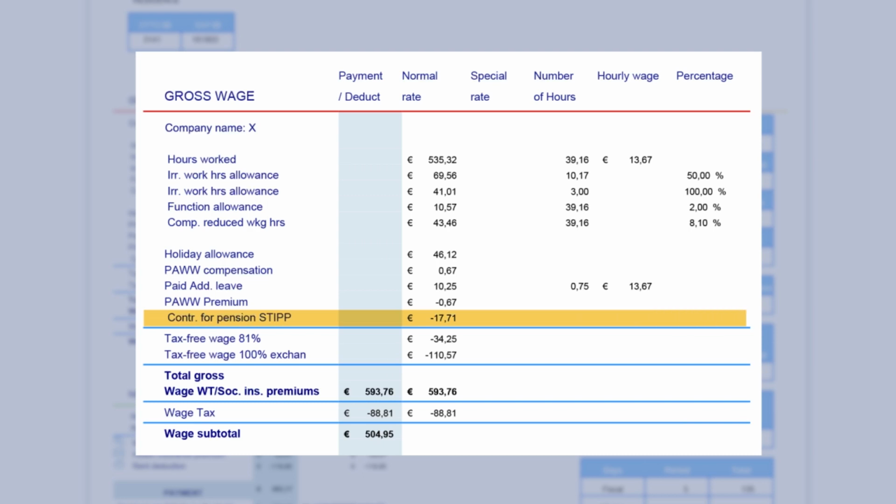The contribution for STIP pension and the participation in the ET regulation can be deducted from the gross wage. The participation in the STIP pension starts as soon as you begin employment and are 21 or older. At Otto, each employee participates directly in the STIP Plus program. Otto pays 2/3 and the employee 1/3 of the pension premium. You can find a detailed explanation of the STIP pension in the Otto Personnel Handbook.